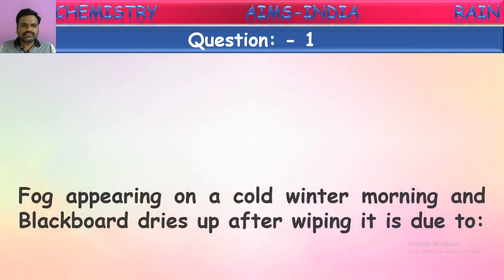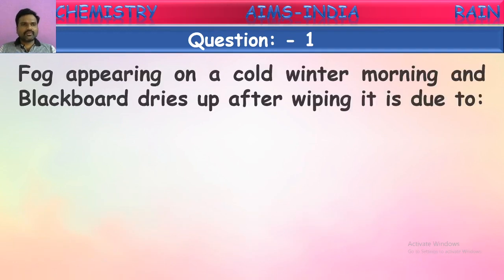So the first question: fog appearing on a cold winter morning and a blackboard drying up after wiping it is due to. Here they have given two changes. One is fog appearing on a cold winter morning, and the second one is a blackboard drying up after wiping it with a cloth.